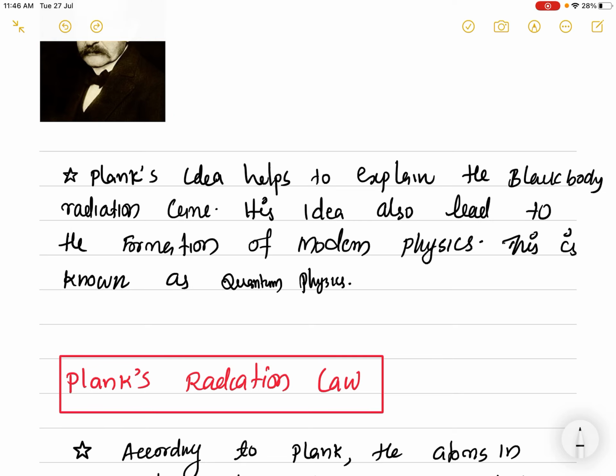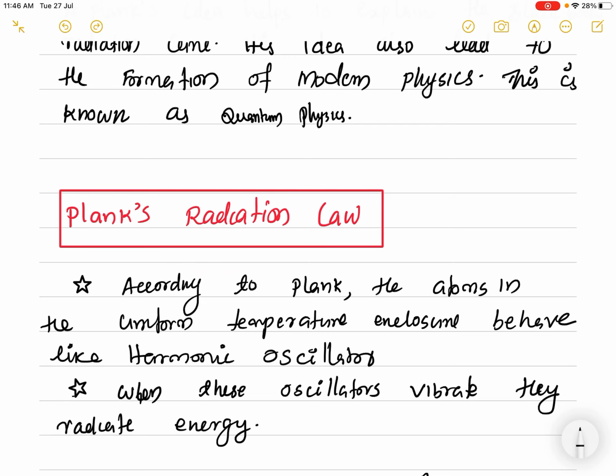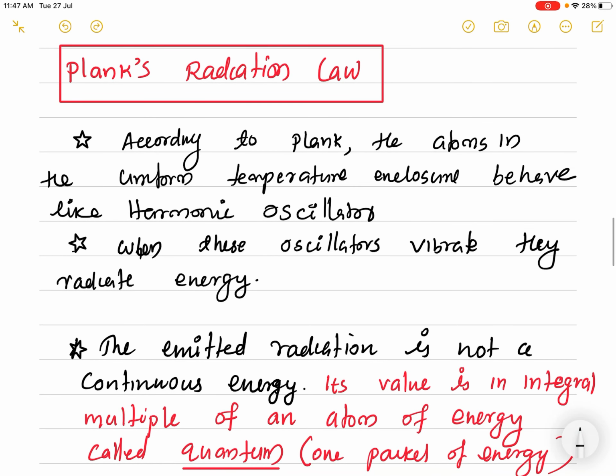Now we come to the point: what is meant by the Planck radiation law? What is Planck's hypothesis? According to Max Planck, the atoms in a uniform temperature enclosure, that is, an object in which the substance has a lot of atoms, behave something like harmonic oscillators. You know what a harmonic oscillator is: any system which executes simple harmonic motion we can call a harmonic oscillator. Planck considered the atoms in a temperature enclosure to be like harmonic oscillators.